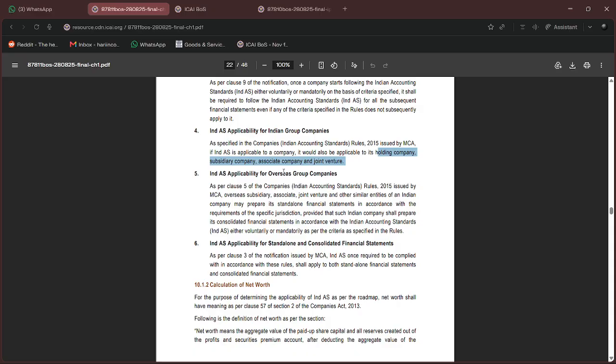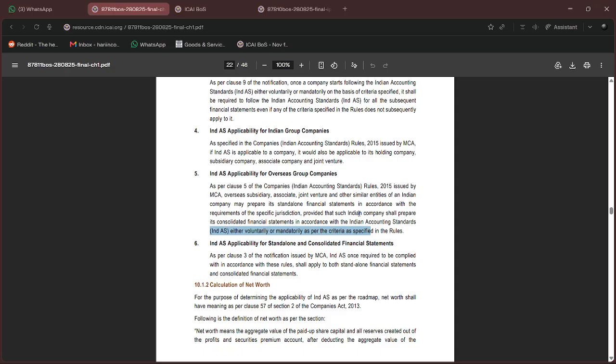But for the purpose of consolidation, you need to prepare the financial statements as per India's standards also, and then send it to your parent or any other entity for consolidation or any other requirement. So the guidance says please adopt, either voluntarily or mandatorily, the IndAS if that makes more sense.